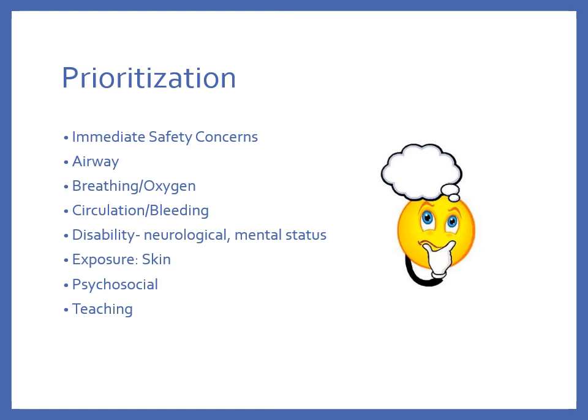And then manage the airway, breathe or ventilate for the patient, provide oxygen, control any obvious bleeding, as well as check circulation, IV therapy, fluid therapy. Assess the disability, so the neurologic or mental status, expose and examine the skin, treat any skin conditions, and then psychosocial support and teaching. Thanks for watching.